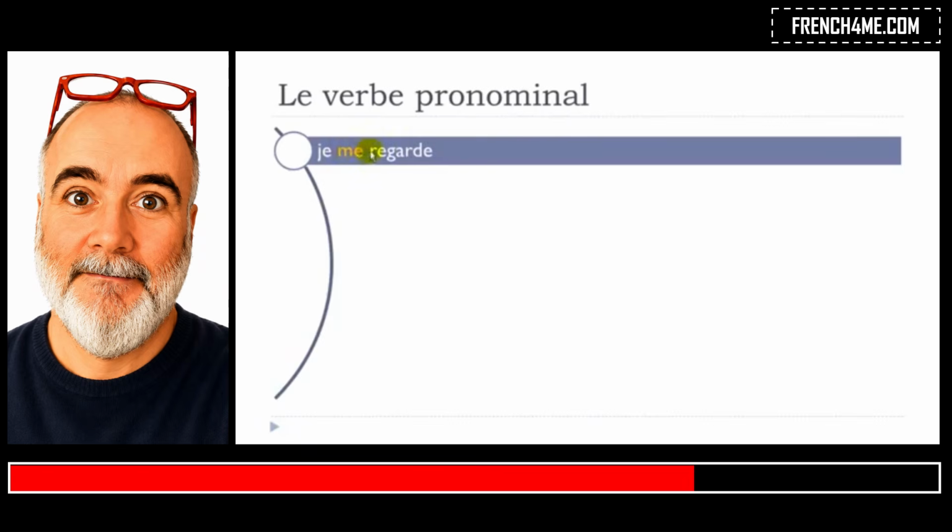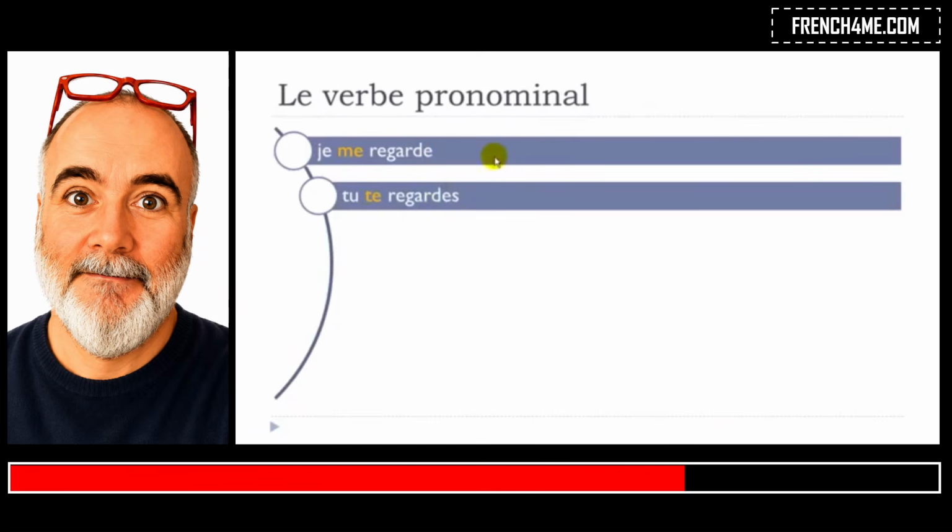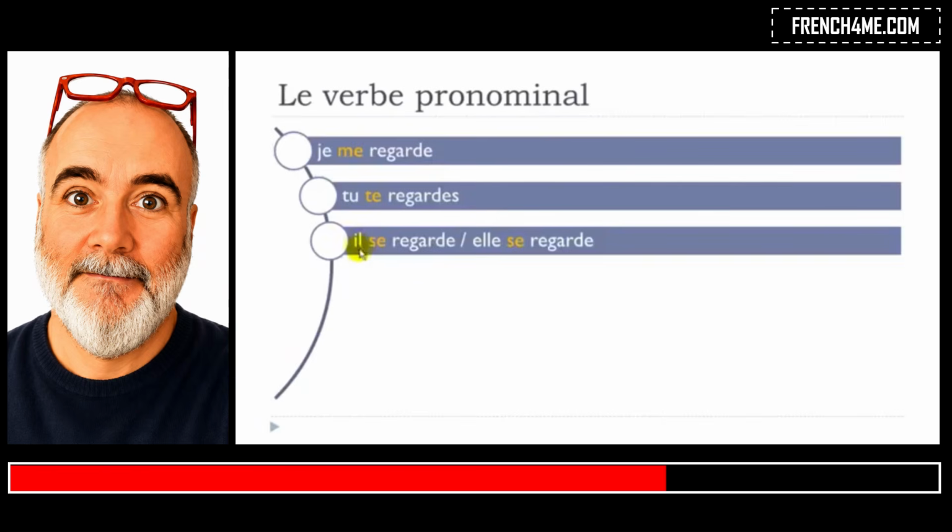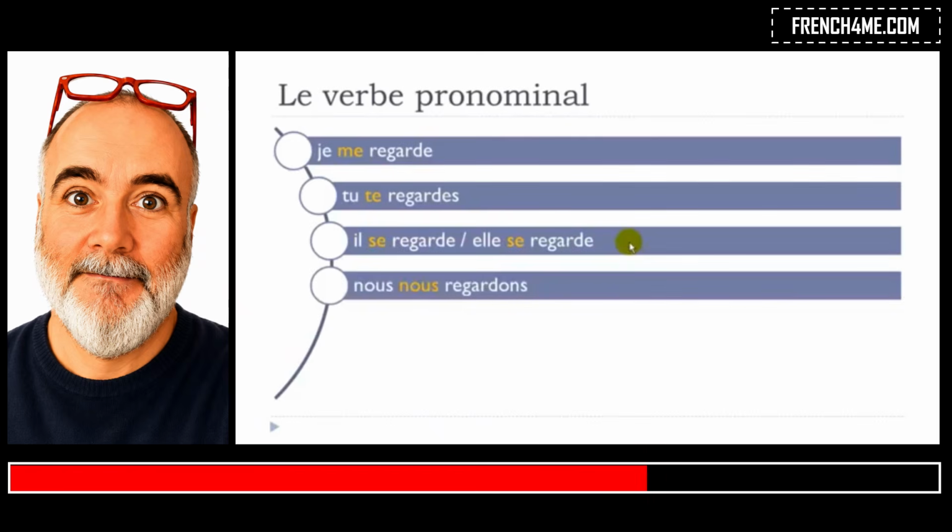Je me regarde. Tu te regardes. Il se regarde. Elle se regarde. Nous nous regardons.